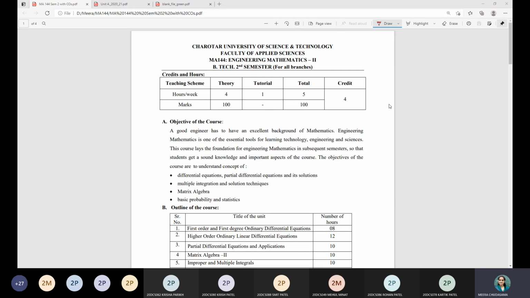Second thing, since this is online mode, it is not possible to have an interactive class as in the offline mode, but we will try our best to have an interactive class for this session. For this purpose, I will ask you questions related to the topic going on in between the class. You have to respond, because if it is interactive, then you will enjoy the lecture, and I will also enjoy the lecture.